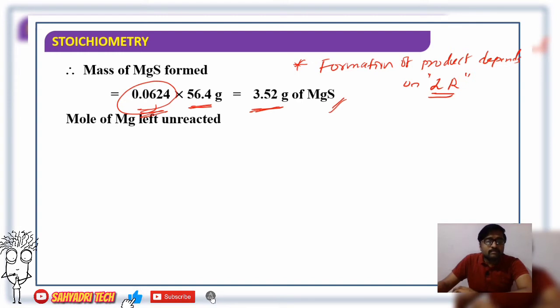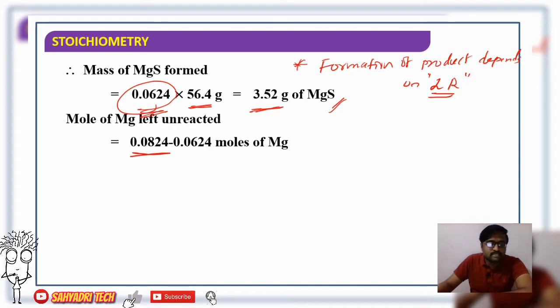Then the number of moles of magnesium left unreacted. How are we going to calculate the number of moles of magnesium unreacted? What is the number of moles of magnesium? 0.0824 minus, out of which how much will react? 0.0624. I will write the equation again: magnesium plus sulfur gives magnesium sulfide, 1:1. So sulfur, how much? 0.0624 mole is available.